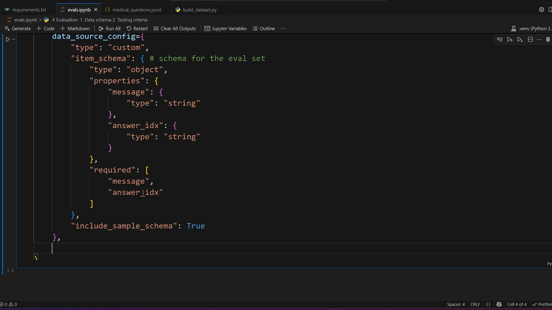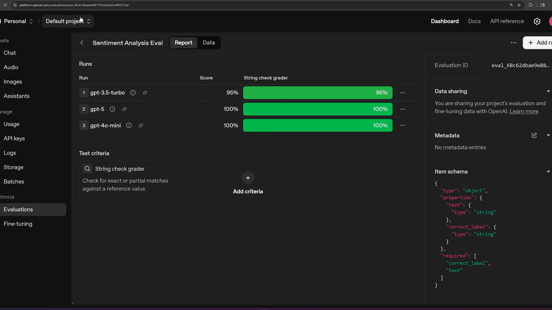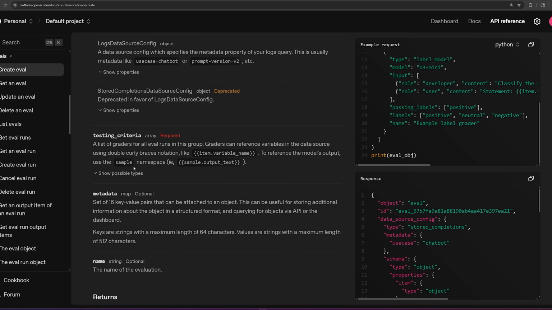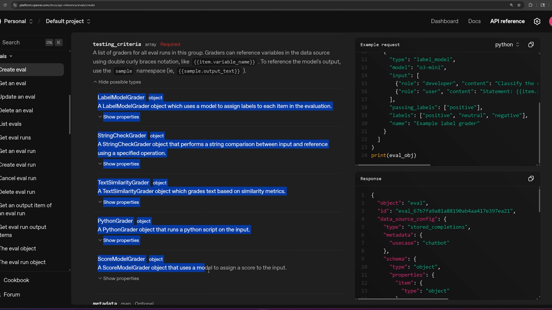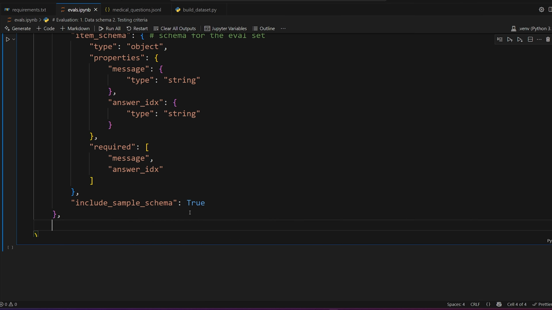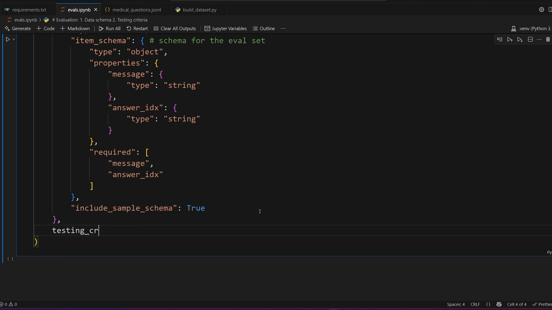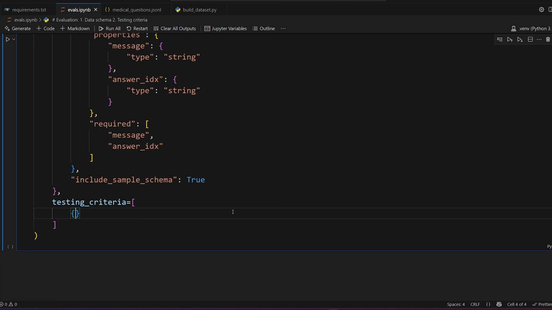Now we can specify part 2, which is our testing criteria, how the evaluation will be tested. Coming back here to the API reference, we have testing criteria, and these 5 types here represent the 5 types that I showed you in the UI. So it's one-to-one. Anything you can do through the UI, you can also do here. All right, so I'm going to do testing criteria. This is going to be a list because we can have multiple.